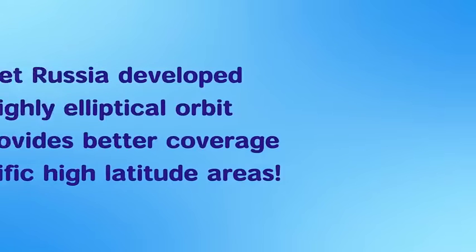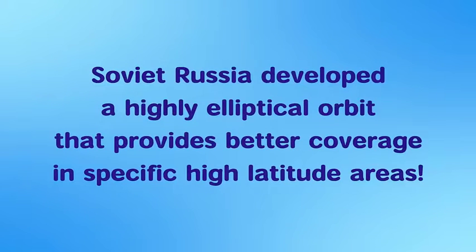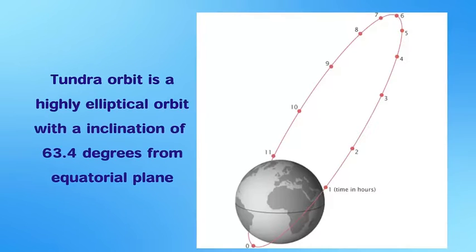To avoid this, Soviet Russia devised a practical solution. They devised a special elliptical geosynchronous orbit which provides better coverage in specific polar regions. Tundra orbit is an example that has been used since the time of Soviet Russia. It is a highly elliptical geosynchronous orbit with a high inclination of 63.4 degrees, similar to what is shown here.